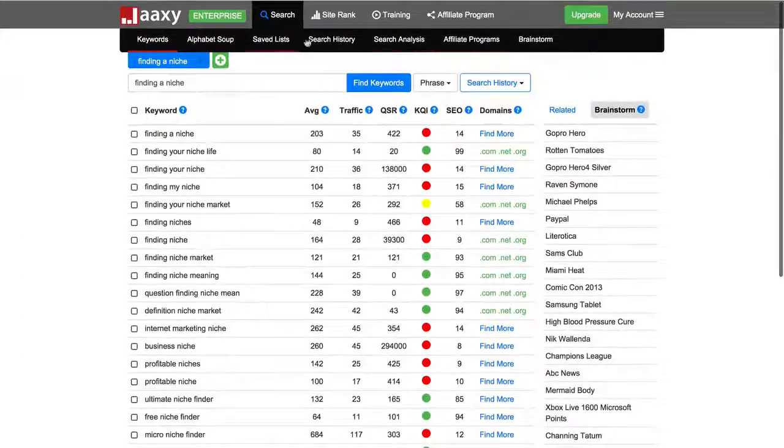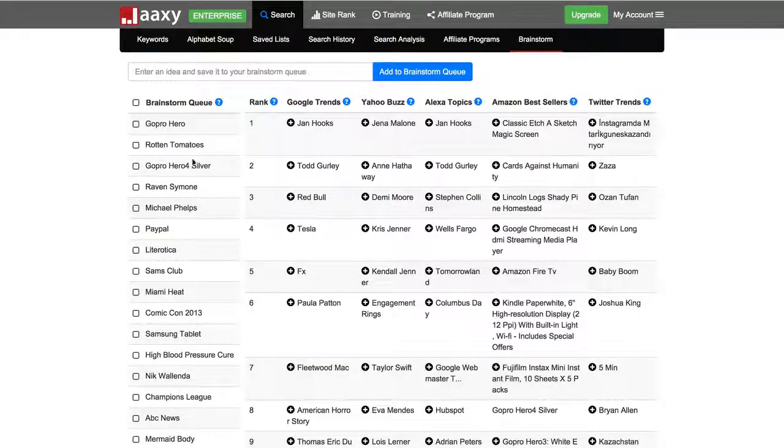So once you have your ideas that you've collected within the brainstorm area, I tend to go over the keyword tab and then start performing keyword research. Say I wanted to narrow down my niche to something more specific, which is always a good idea. I'll head over to the keyword tab and do a little bit more research on it.